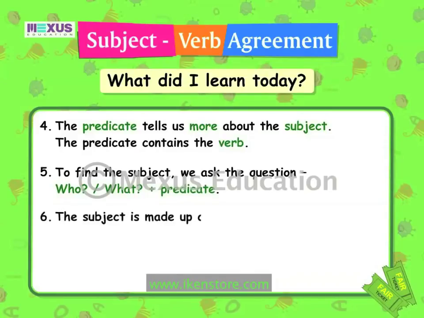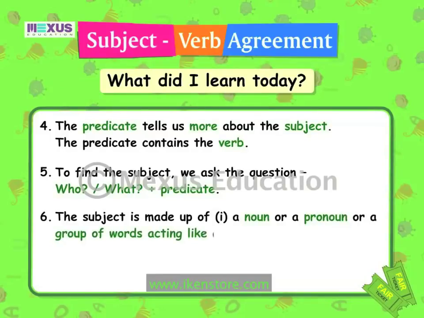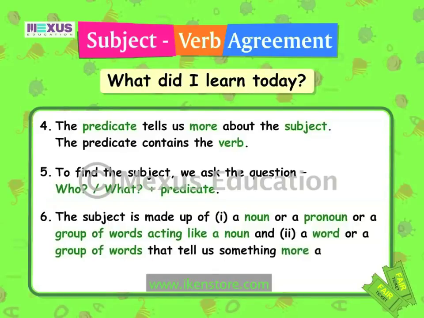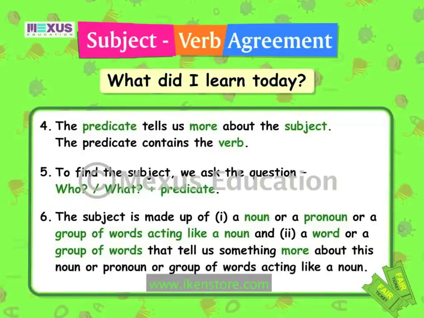The subject is made up of a noun or a pronoun or a group of words acting like a noun and a word or a group of words that tell us something more about this noun or pronoun or group of words acting like a noun.